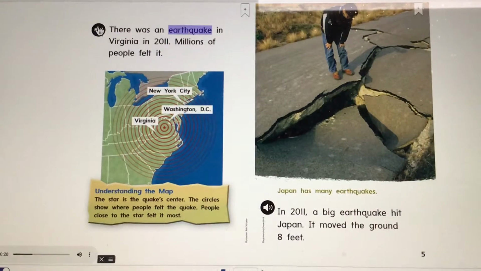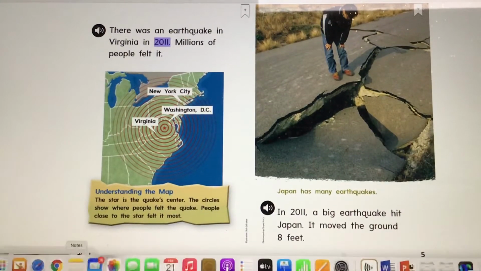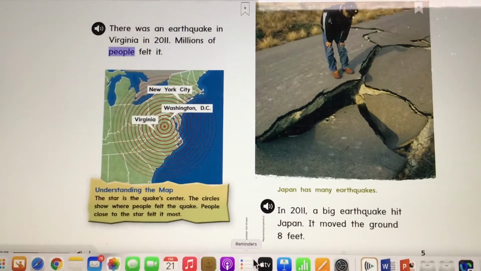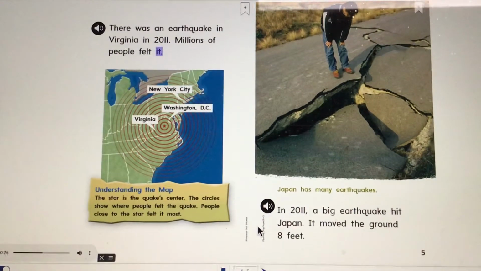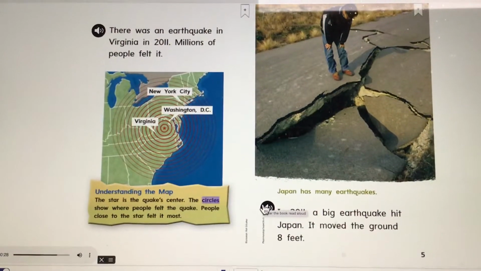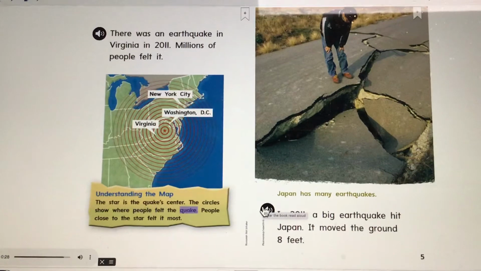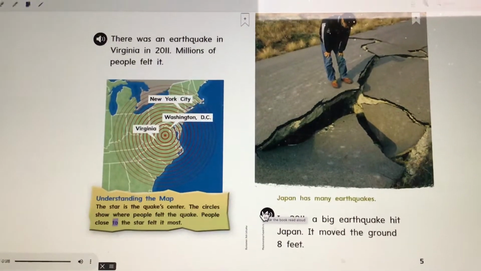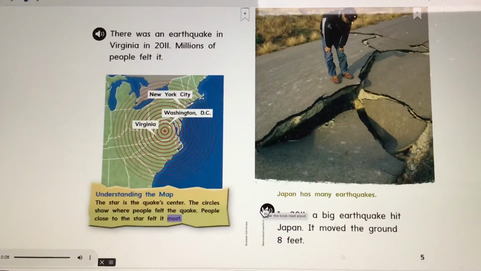There was an earthquake in Virginia in 2011. Millions of people felt it. Sidebar: understanding the map. The star is the quake center. The circles show where people felt the quake. People close to the star felt it most.